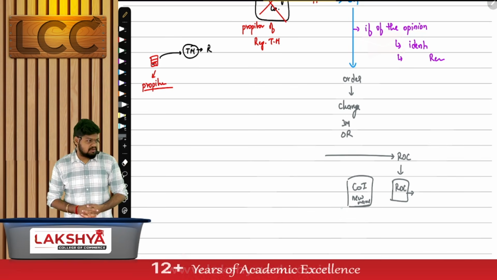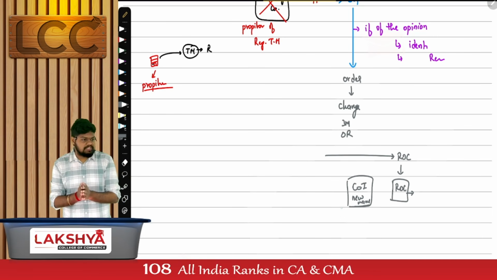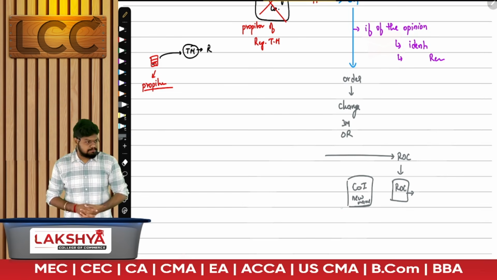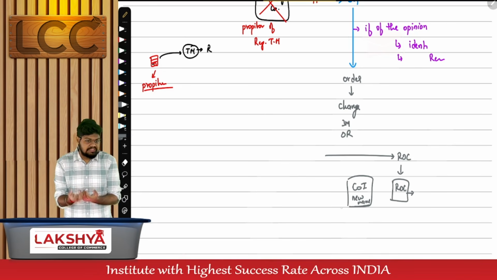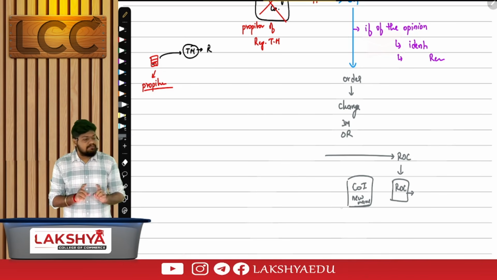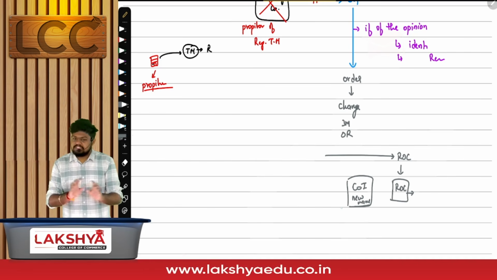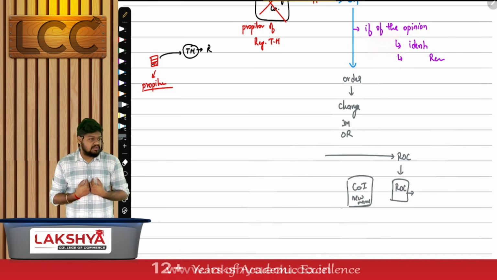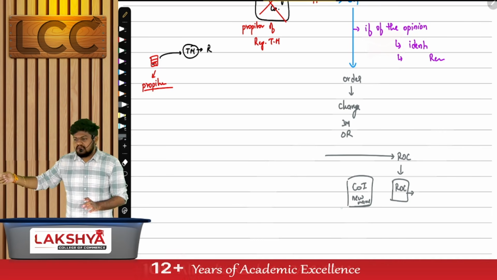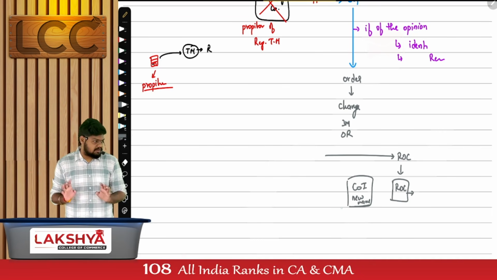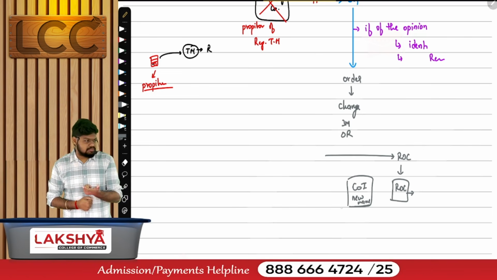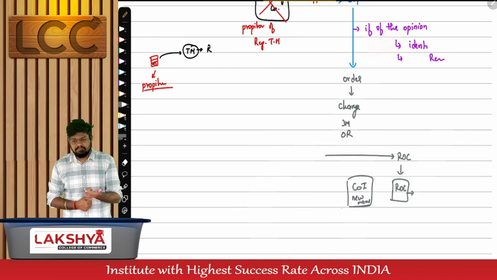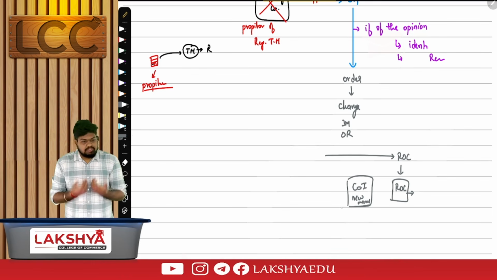If the company is rigid about it, the central government says, I'll give you 3 months of time. If you don't change the name, I'll allot a random name to you. I cannot let you continue with the same name. It's going to affect the business activities. If you change your name on your own in 3 months, that's fine. If not, I'll allot you a random name and inform it to the ROC, and they will give you a new certificate directly. Which is better? Change the name yourself or let the central government choose a name? At least if you change the name, you can choose your new name.